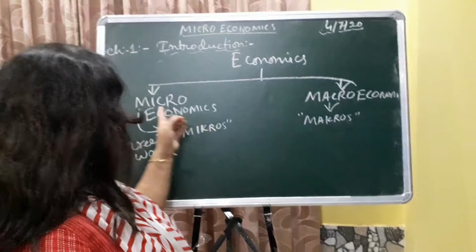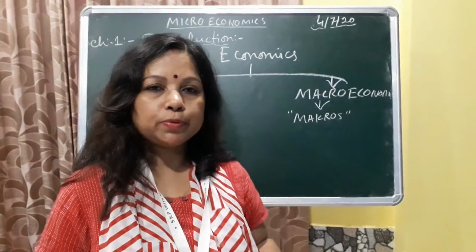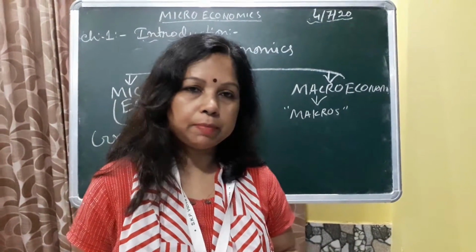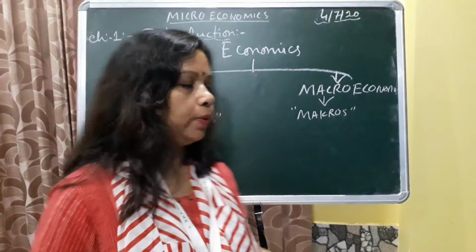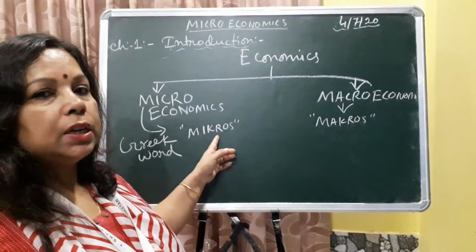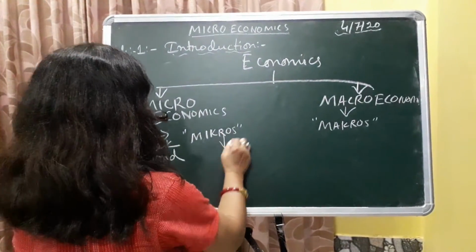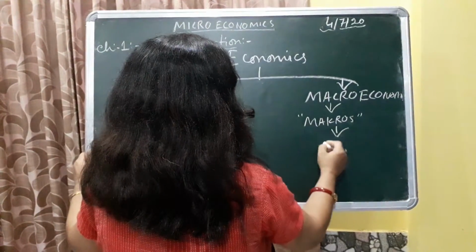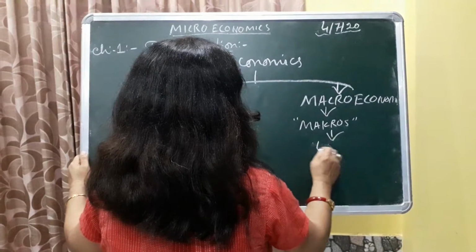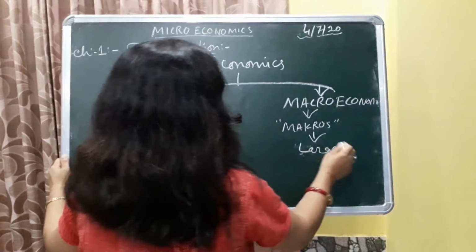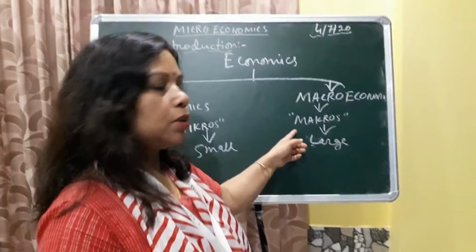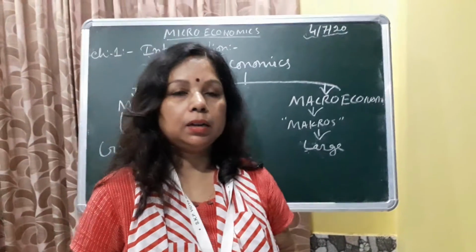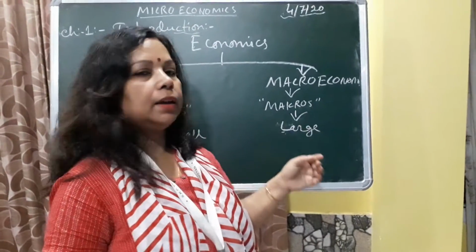The word micro comes from the Greek word mikros, M-I-K-R-O-S. I have written here mikros. This means small, and makros, large. This word also comes from a Greek word, and this means large.